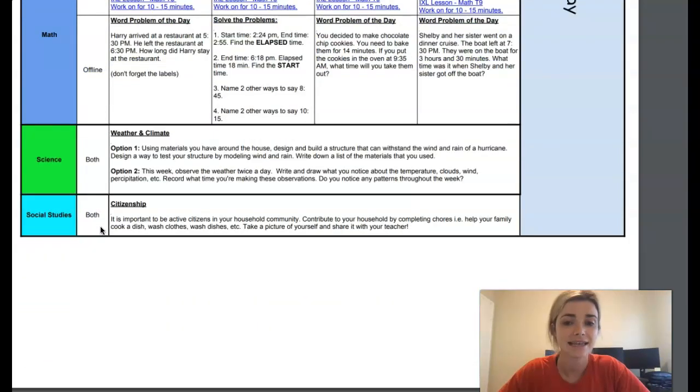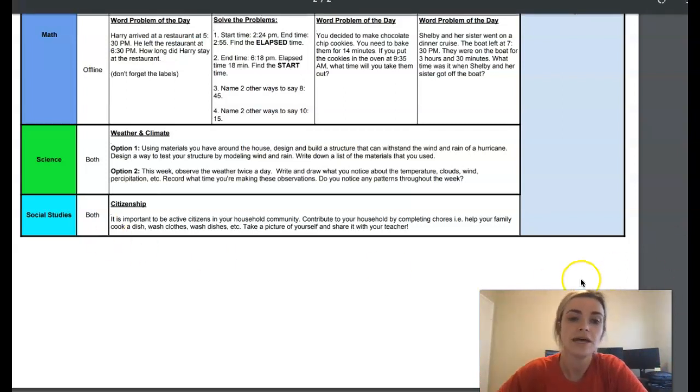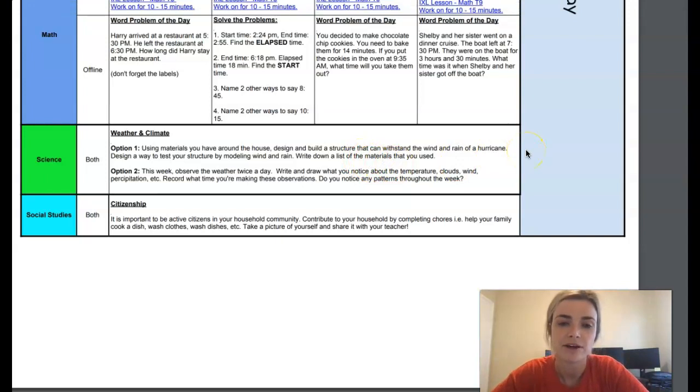And the last thing that we have is, this is similar to the writing where we gave you all week to work on these skills. So this is for online or offline, okay? Weather and climate, you have 2 options to pick from. Using materials you have around the house, design and build a structure that can withstand the wind and rain of a hurricane. Design a way to test your structure by modeling wind and rain.